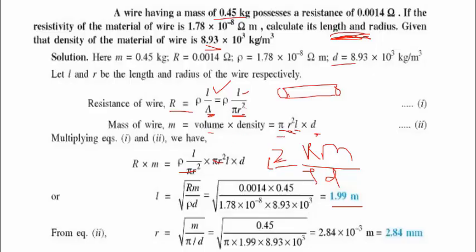For instance, we can go back here, because from here r squared is equal to mass divided by pi times D times L. So to get R, find the square root, and that's when we see we have the mass 0.45 divided by pi, divided by the density and the length that we got here, and finally we get 2.84.